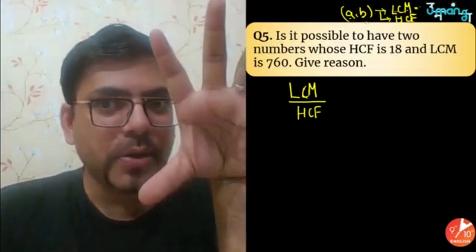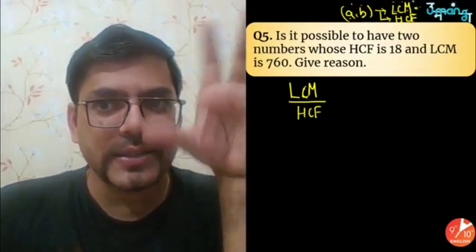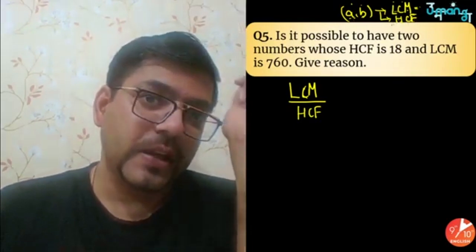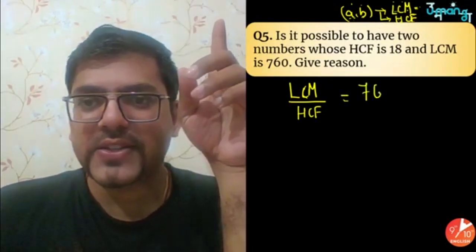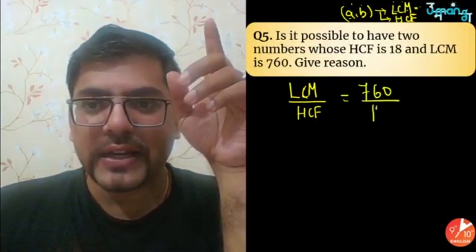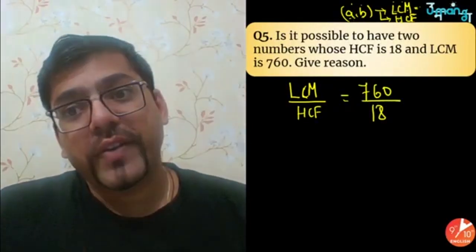Means then there is some problem. Either the numbers are not correct, or the LCM is not correct, or the HCF is not correct. That is what the theory says. So if you have got here LCM as 760 and HCF as 18, now you have to actually try to divide it.